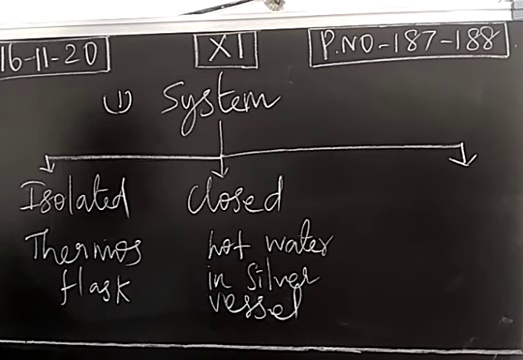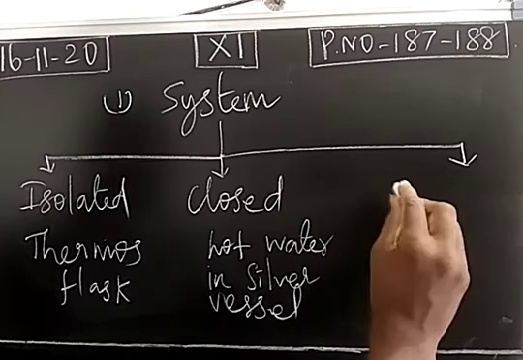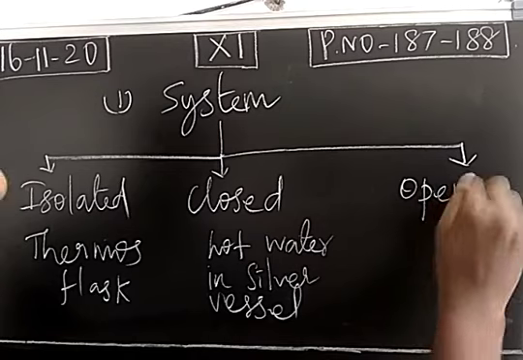So heat flows from the silver vessel into the outside. So exchange of matter is not possible. At the same time, exchange of energy is possible. So this is called a closed system. Next one, open system.